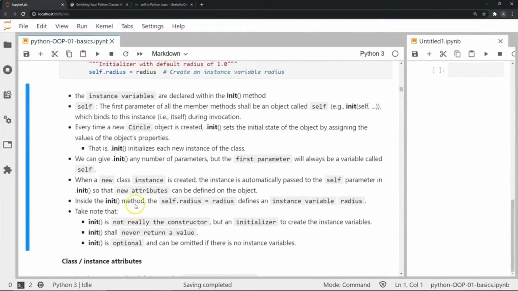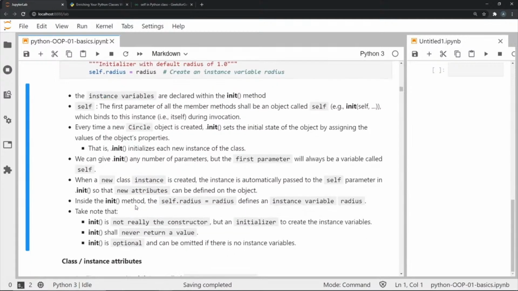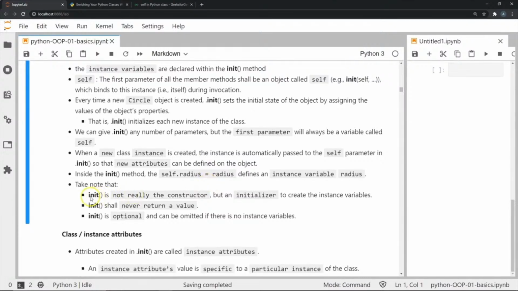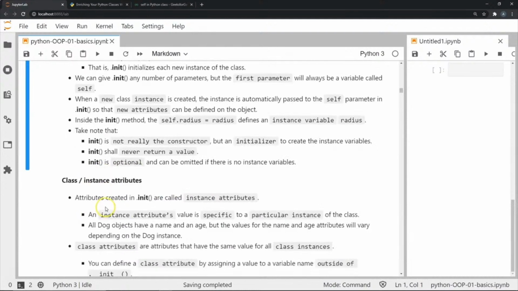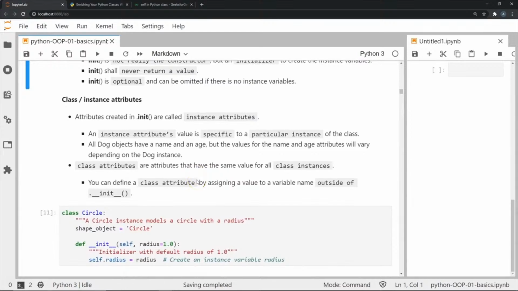Inside the init method, the self.radius basically means that we want the value of radius based on the current instance itself. So as you can see, radius defines an instance variable radius, and we're going to use the particular instance and its value for radius in our variable radius. Now, the init function is not a constructor, but it is an initializer to create instance variables. The init function also will never return a value, and it is optional and can be omitted if there are no instance variables. Now, let's move on to class variables.